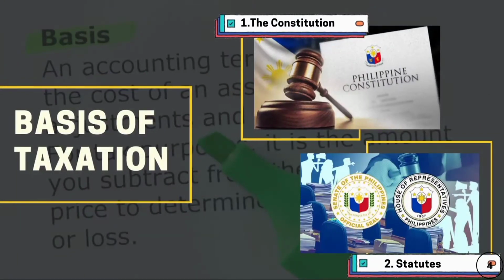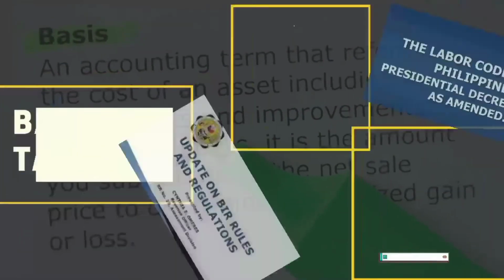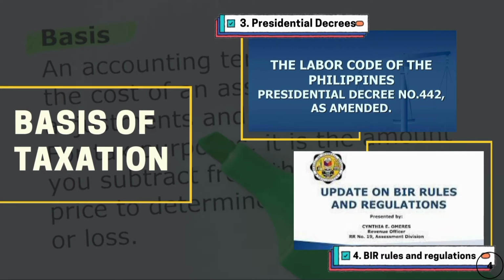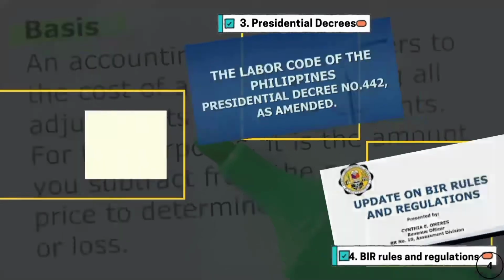Now, it is important to know the basis of taxation too. So the following are the basis of taxation. Number 1, the Constitution, which is the fundamental law of the land. Number 2, the statutes or the laws passed by the Congress. Number 3 is the presidential decrees. Number 4 is all about the Bureau of Internal Revenue, their rules and their regulations.